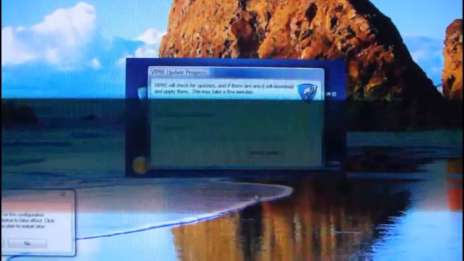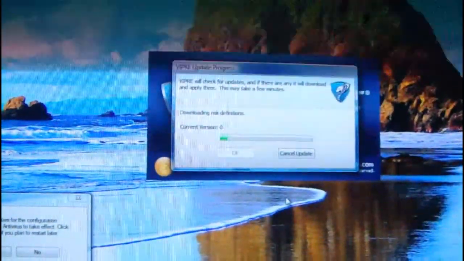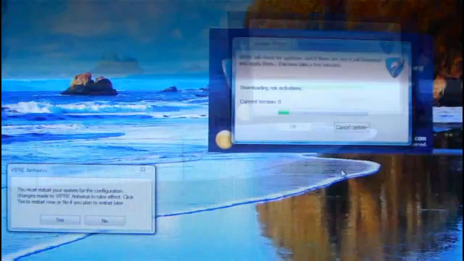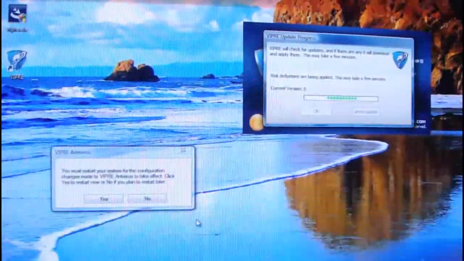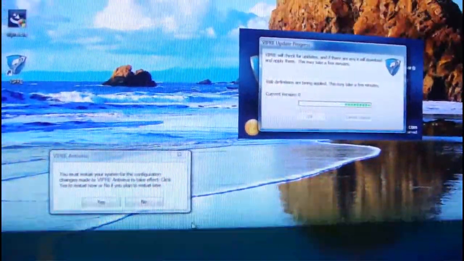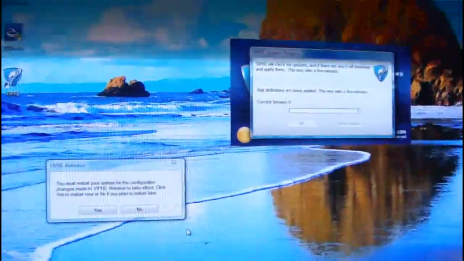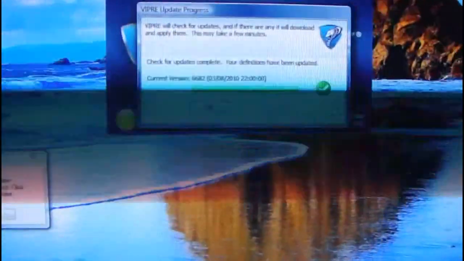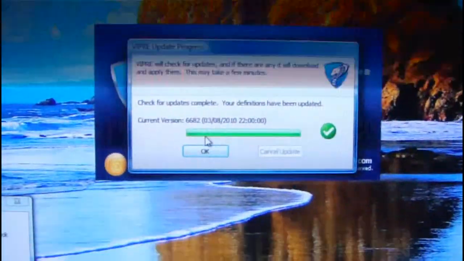Now it's updating the risk definitions. It's now finished downloading the risk definitions. And it's now finished the updates. So click OK.